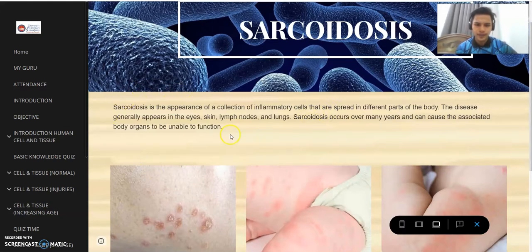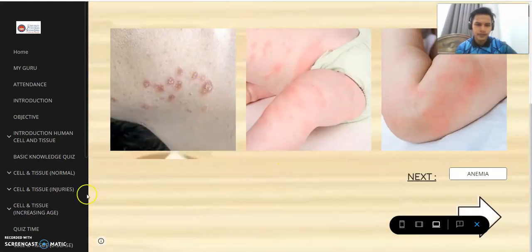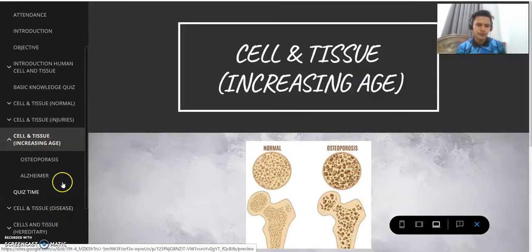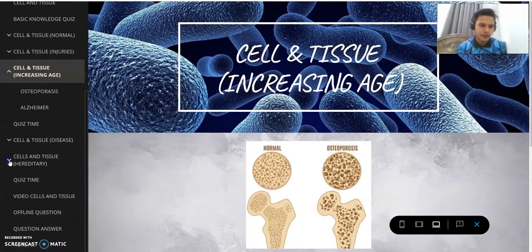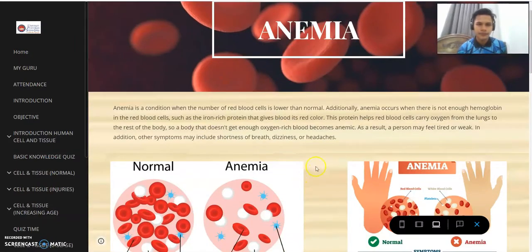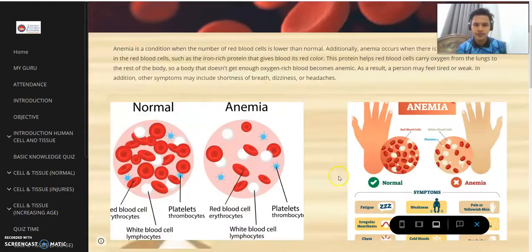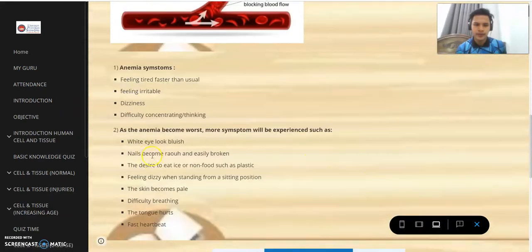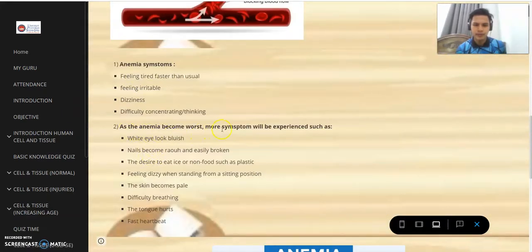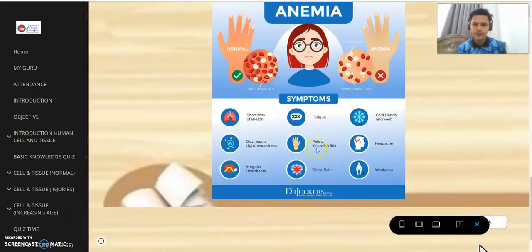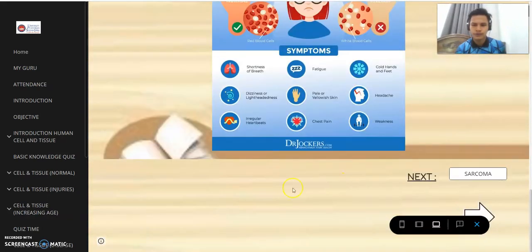As you can see here, the definition, the picture, and then we go into anemia. Here, anemia definition, some of the picture or diagram we provide to you. And then the anemia symptom. As the anemia becomes worse, more symptoms will be experienced, such as you can see here, some points, and then pictures for you, some information for you.